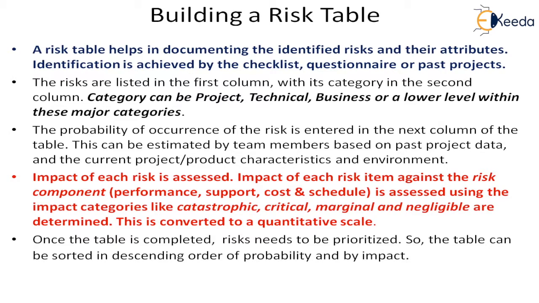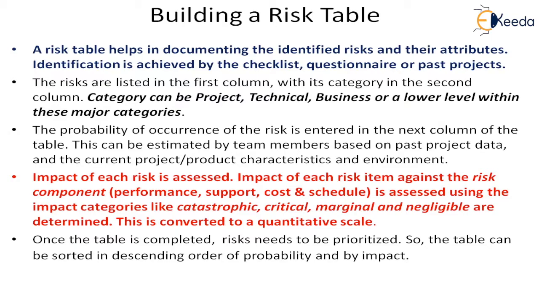So all those risks that we identified in the first step, we have to initially document in the risk table, and along with them, whatever attributes we have analyzed and collected, we have to note down. So the risks are listed in the first column.